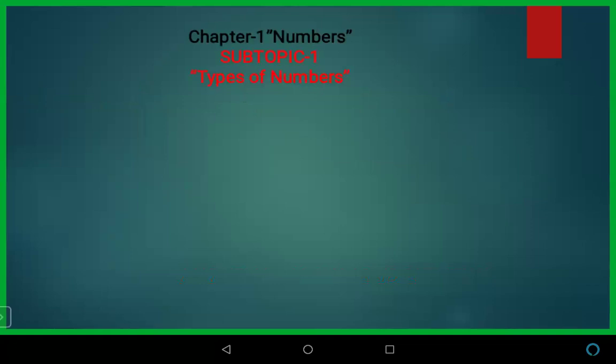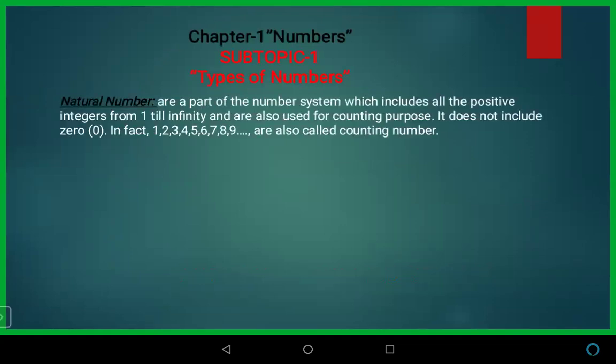Number one is the natural number. This is the basic definition of a natural number. Natural numbers are the part of the number system which include all the positive integers from 1 till infinity and are also used for counting purposes. It does not include zero. In fact, 1, 2, 3, 4, 5, 6, 7, 8, and so on are also called counting numbers. So natural numbers are those numbers which start from 1.